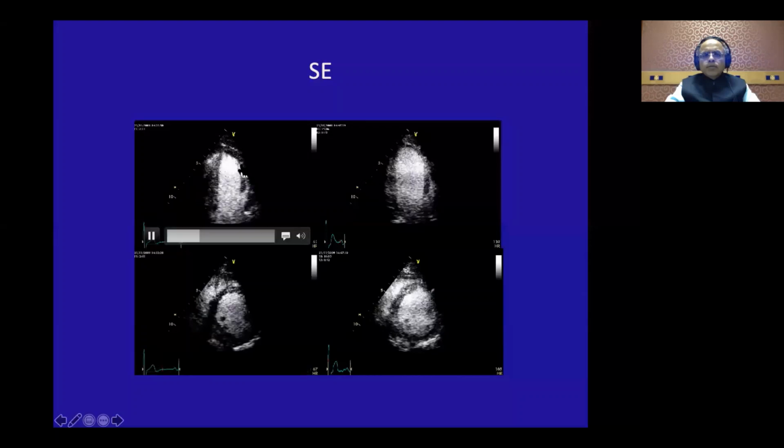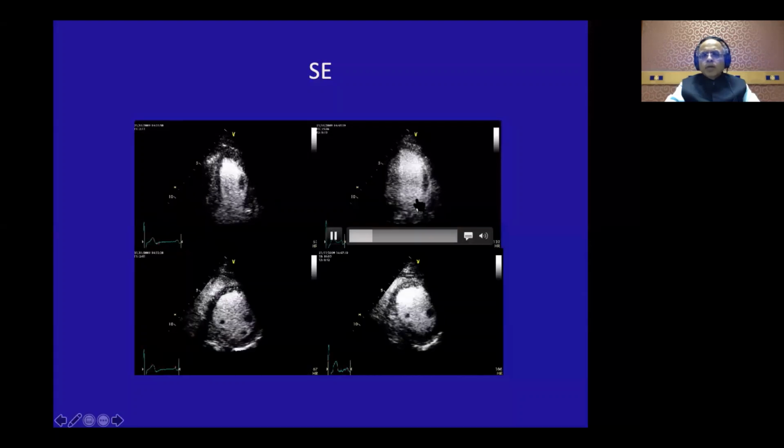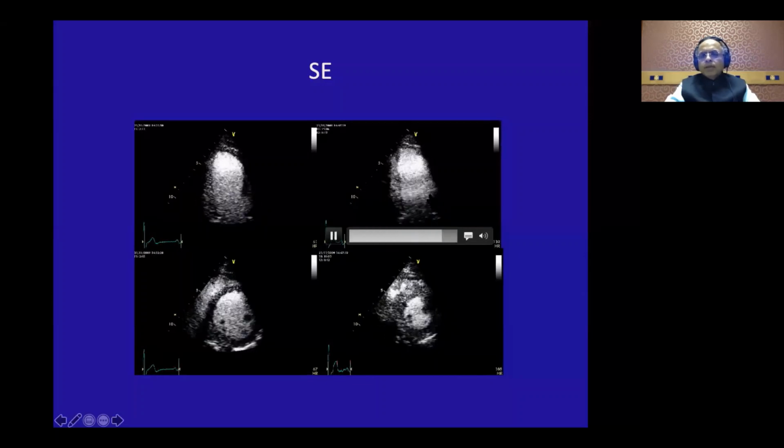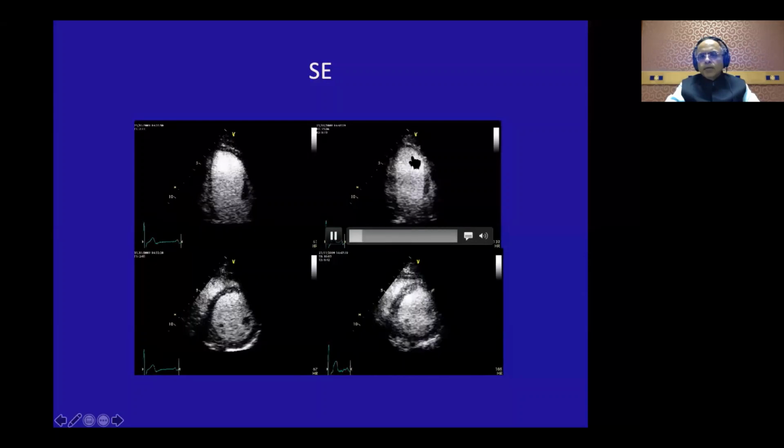In the two-chamber view, again, the anterior wall is contracting well. This is the peak exercise. Now, again, look at here, the inferior wall is actually contracting well. But the anterior wall, the mid and apical anterior wall, is not contracting well.